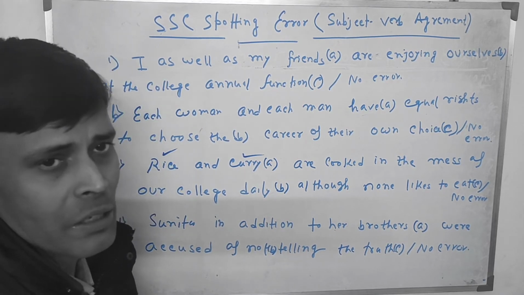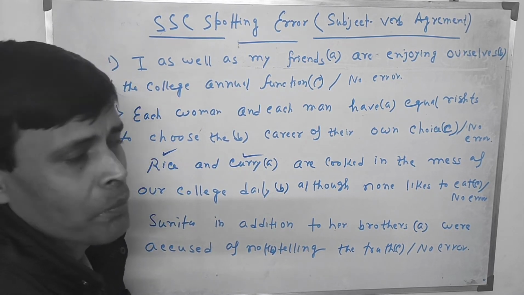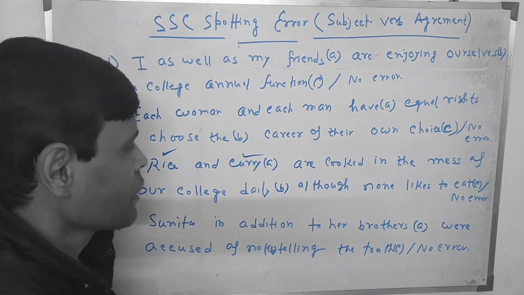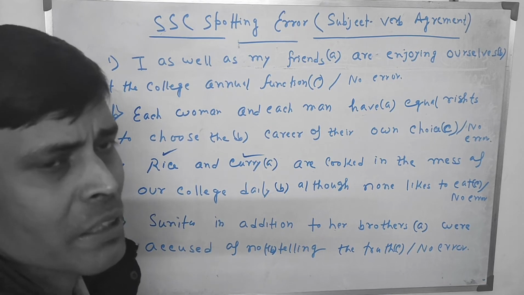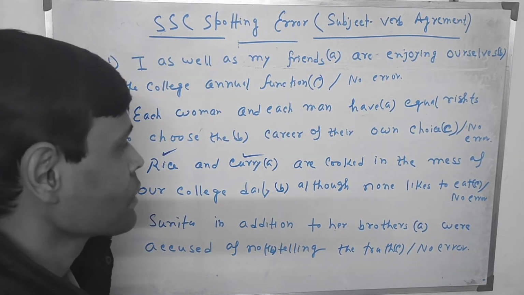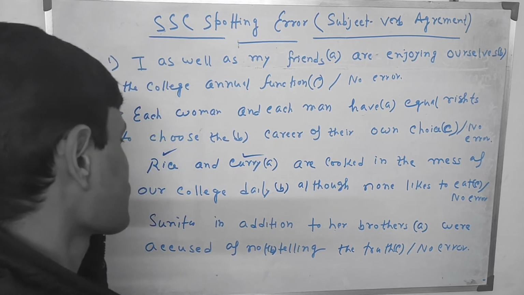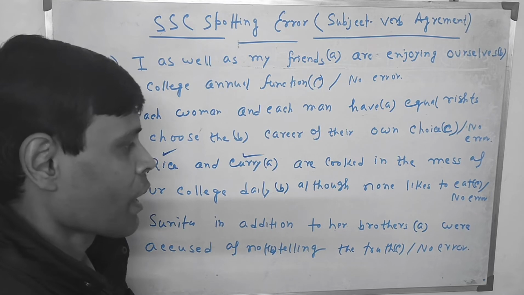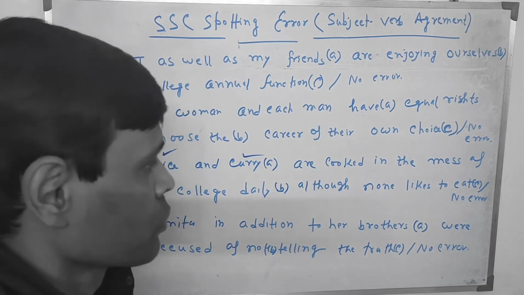Again I am repeating, rice and curry is a plural form, so "are", but no, both indicate the same thing. This means both are cooked in the mess of our college. So in that case, instead of "are", "is" should be used.